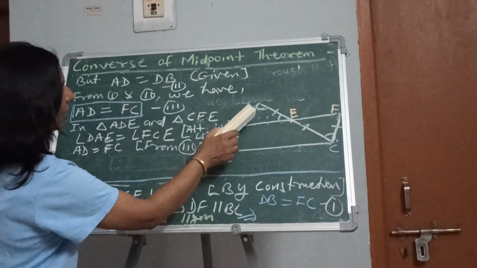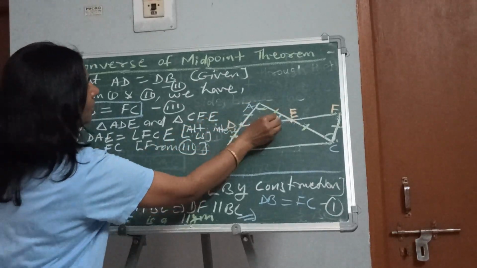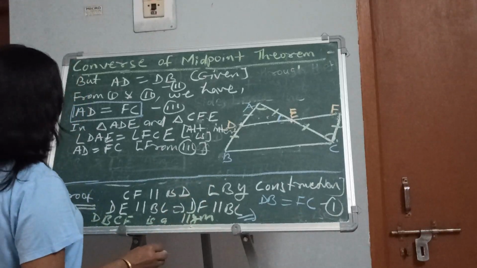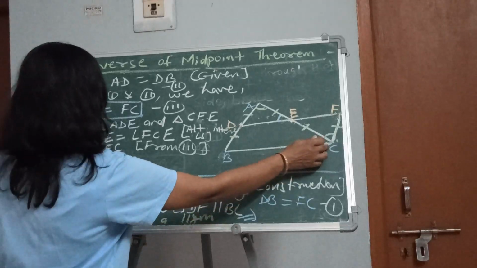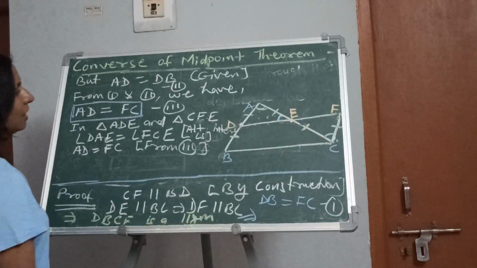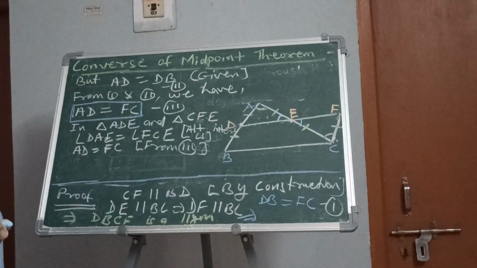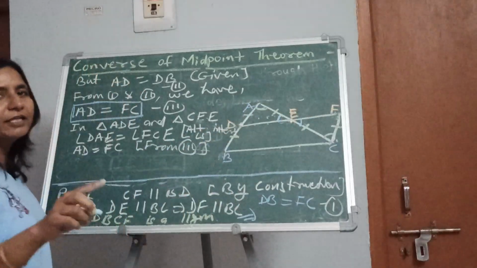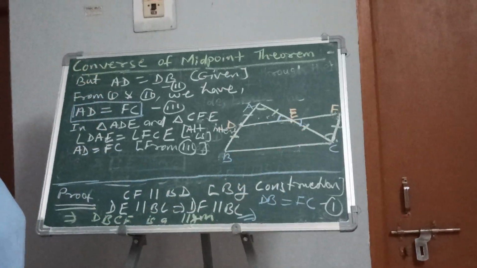And you see this angle AED, this angle is equal to what? AED is equal to what? CEF. CEF, this one. Which angle? Vertical opposite angle. How? This AC and DF are intersecting each other, so these opposite angles are equal and these are called vertical opposite angles.